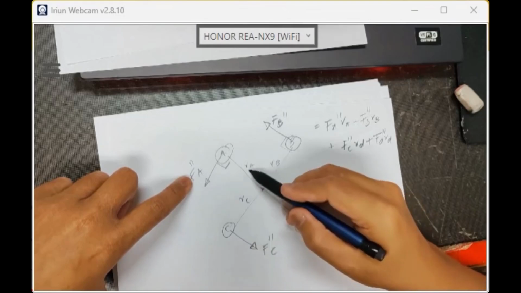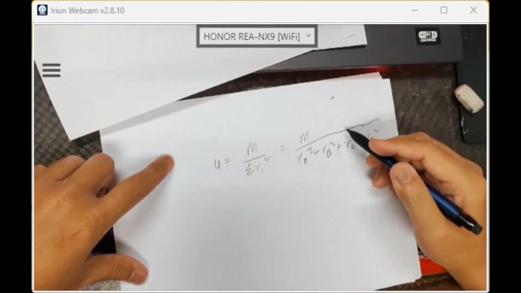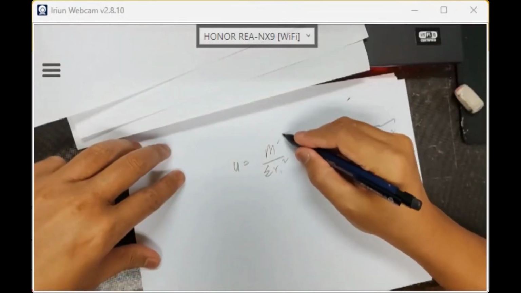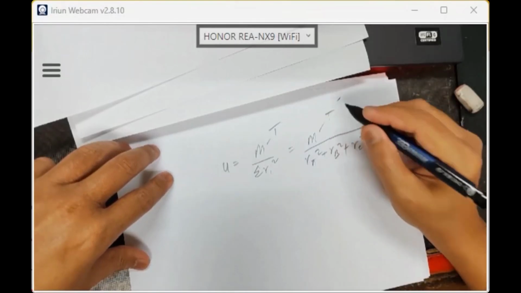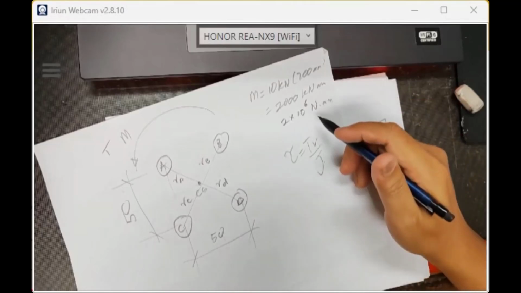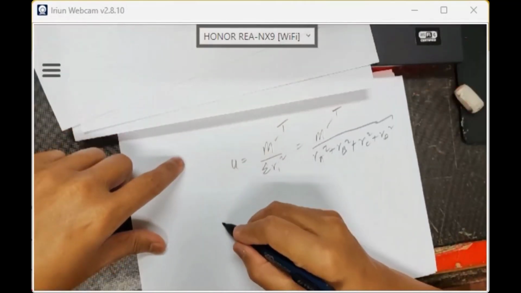Because since this is a square shape, all the radius is the same. All the radius, you need to find the U. So U is, in our case, okay, in our case, do not confuse, this is similar to top. I make it 2 times 10 to the power of 6 kilometer. So in this case, my U is...